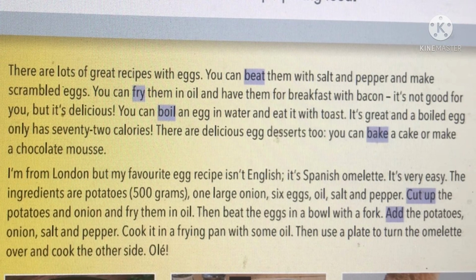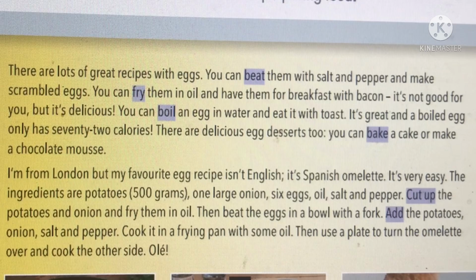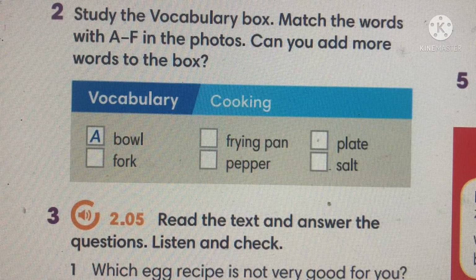I'm from London, but my favourite egg recipe isn't English. It's Spanish omelette. It's very easy. The ingredients are potatoes, 500 grams, 1 large onion, 6 eggs, oil, salt and pepper. Cut up the potatoes and onion and fry them in oil. Then beat the eggs in a bowl with a fork. Add the potatoes, onion, salt and pepper. Cook it in a frying pan with some oil. Then use a plate to turn the omelette over and cook the other side. Olé!